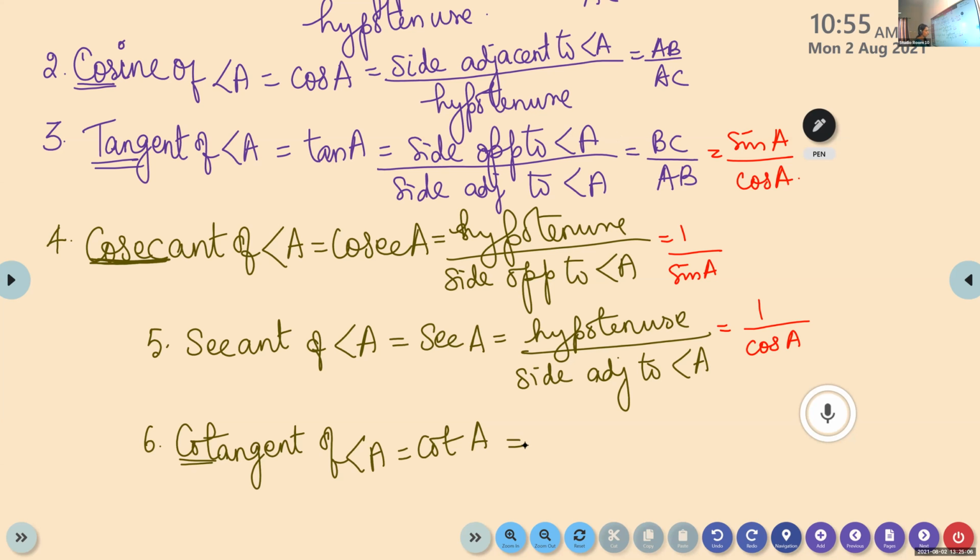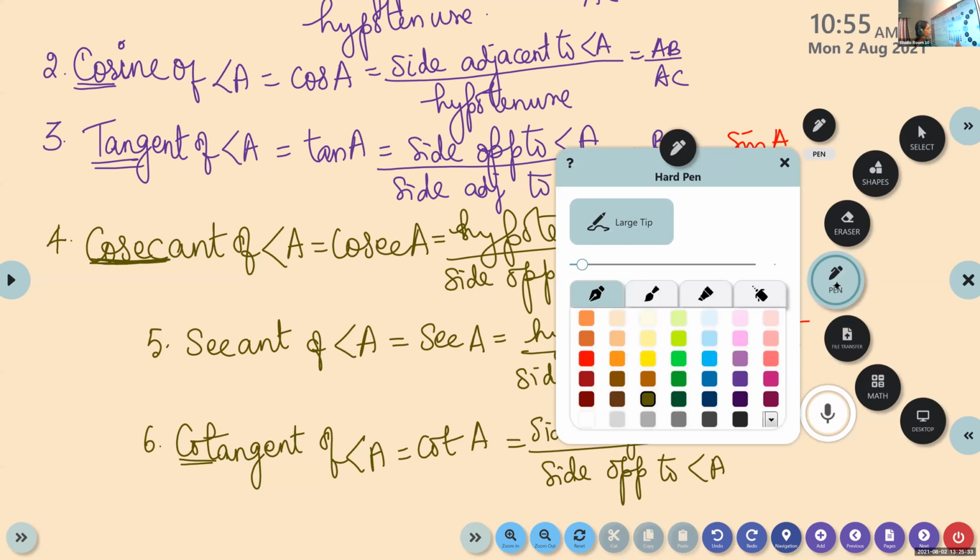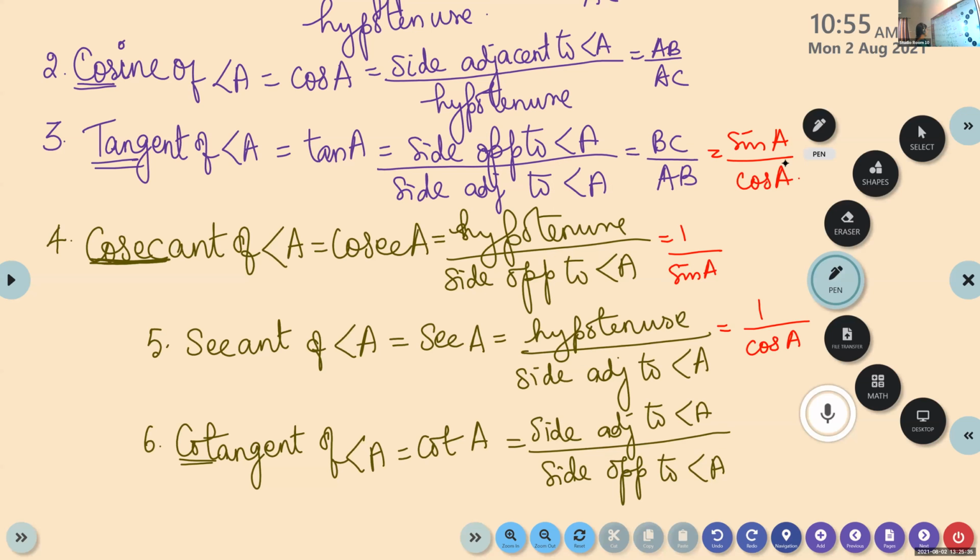Cot A is equal to side adjacent to angle A by side opposite to angle A. Now compare this cotangent with tangent.